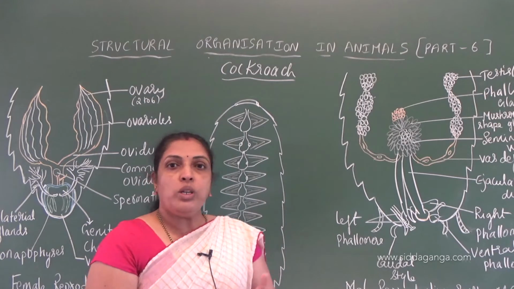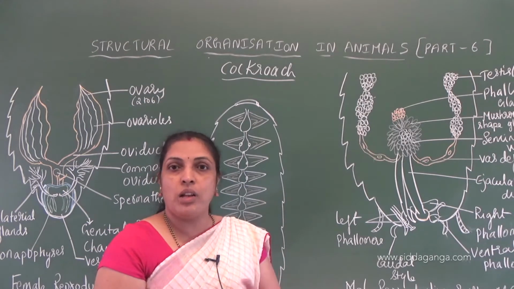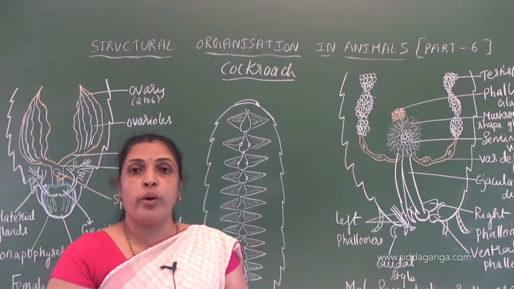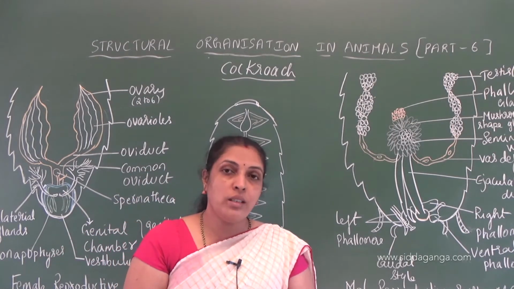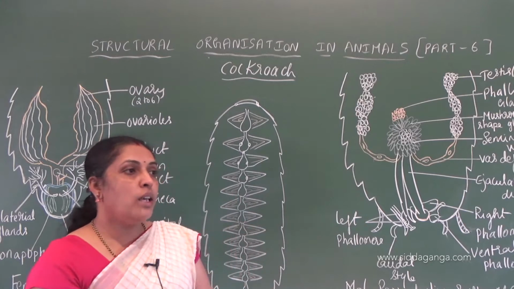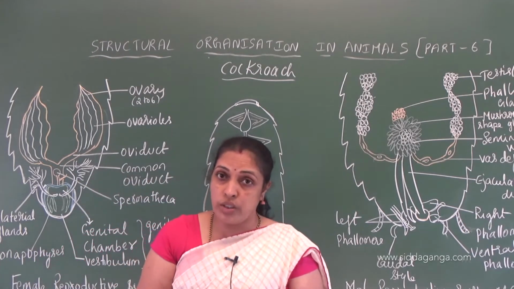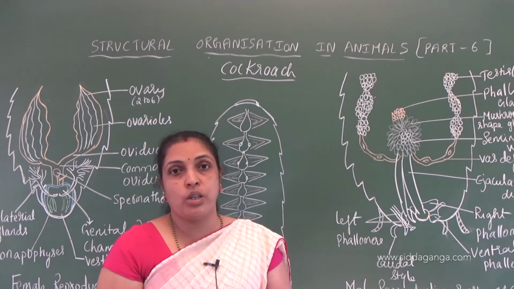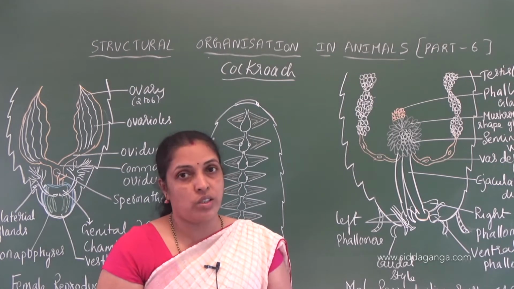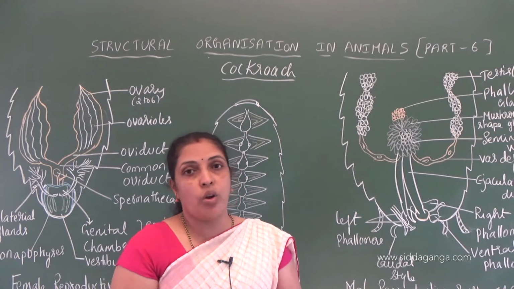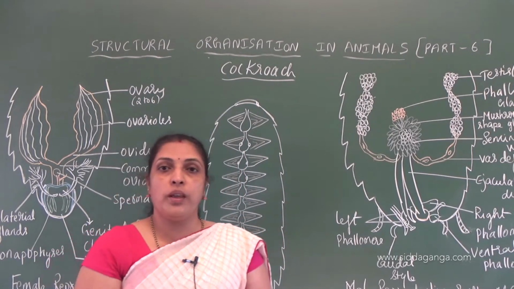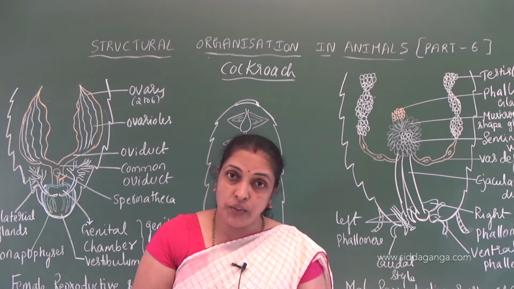So in unicellular organisms, each cell will do all the functions required for that organism, whereas in multicellular organisms, as all the cells are not in contact with the environment, we need different organs to do a specific function. Understood? So in multicellular organisms, we see organ systems doing their specific functions.